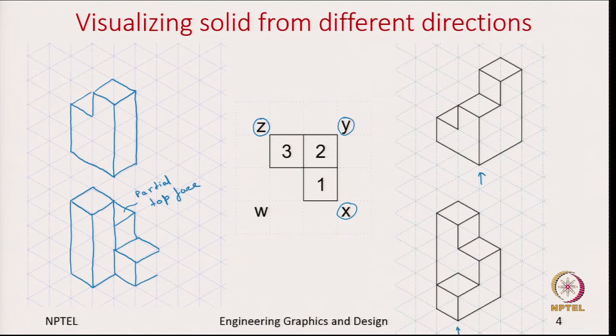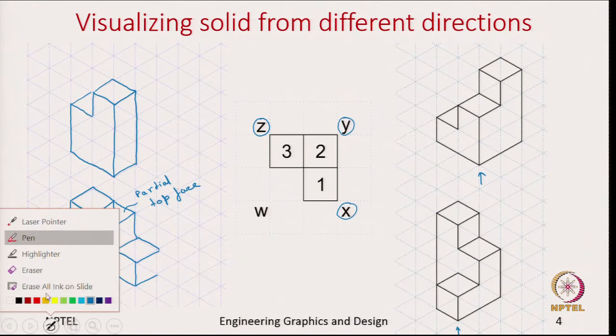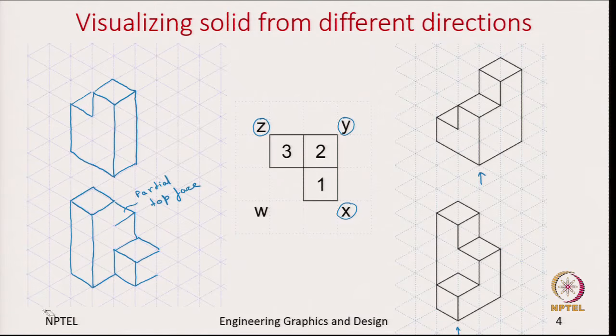Again, going by the principle that we only show lines when two surfaces meet and they have an angle with respect to each other. Here too there is an extra line I need to remove. Okay.